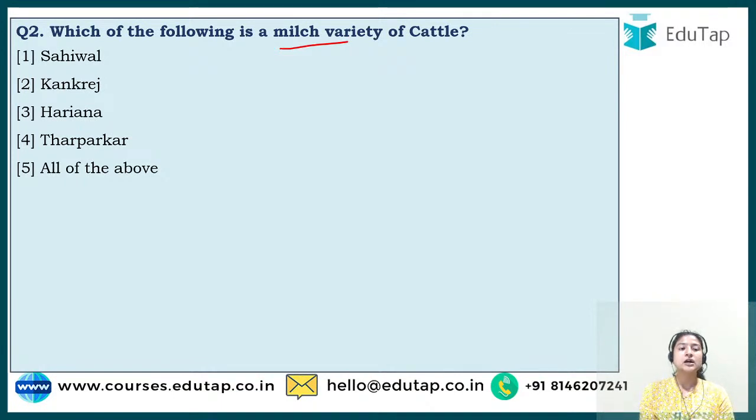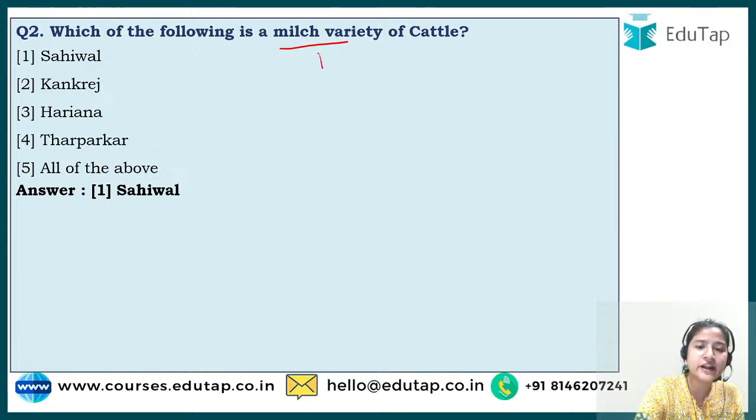Do check it, so you have a better understanding of this particular topic. And the correct answer, as most of the people say, is the first, that is Sahiwal. It is a milch variety. What is a milch variety? We did this in our previous lecture also. A milch variety is nothing but the variety which gives milk, or which is reared for what? For the milk purpose. All right.